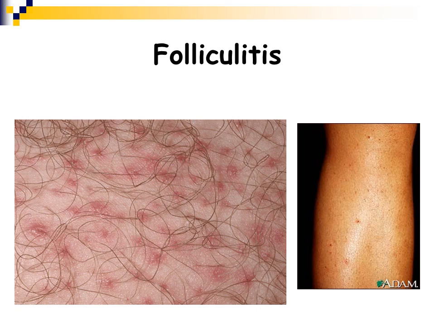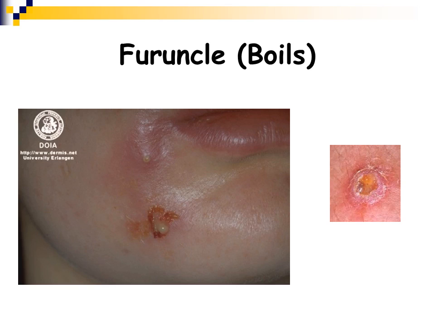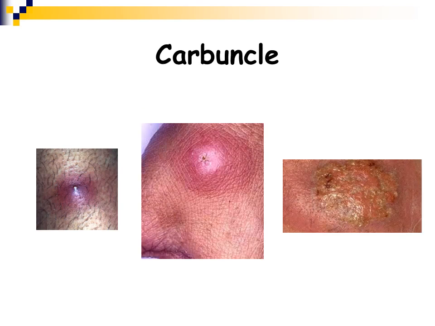These are pictures of folliculitis. Sometimes it happens in one hair follicle. If someone gets an ingrown hair, it can happen in many hair follicles, like you can see in the picture on the left. Usually it just leads to a little raised lesion at the base of the hair. A furuncle is a boil, which is a skin infection that can be a little bit pussy or oozy. A carbuncle is very similar. It's a boil that is a little bit deeper into the tissues.